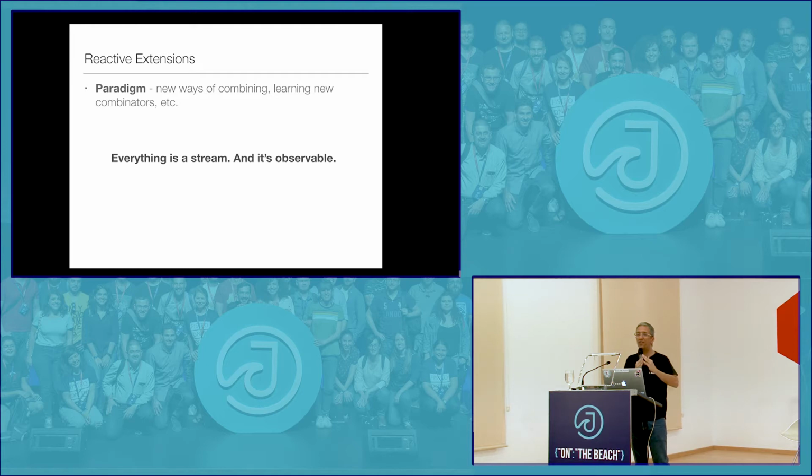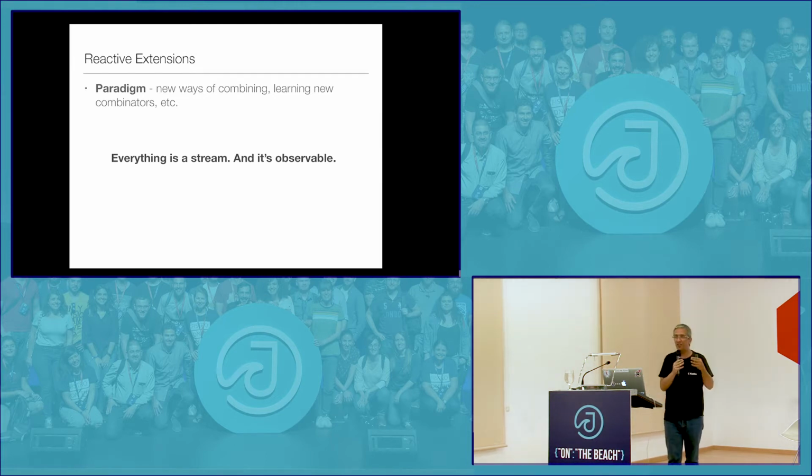Because you're shifting from a way of thinking to now treating everything as an observable, which is essentially an infinite stream of values. And then what you're doing is subscribing to these values. And then on these subscriptions that you do, you perform different actions. But you shift away from your normal way of thinking. You shift away from that top-down approach of programming and move to a different programming model.